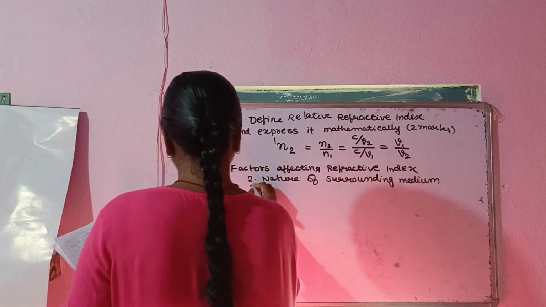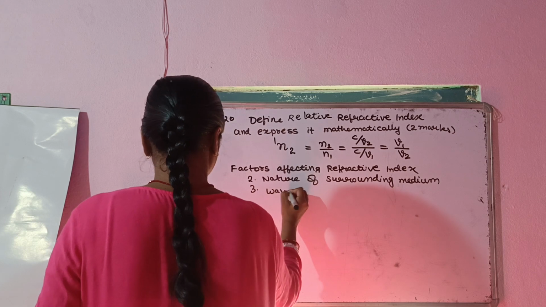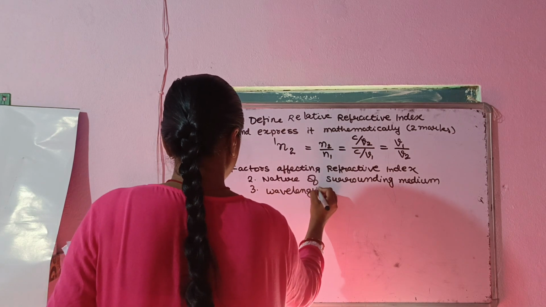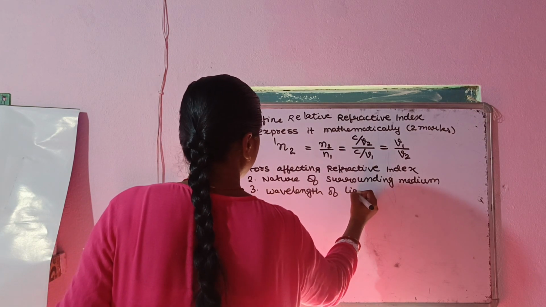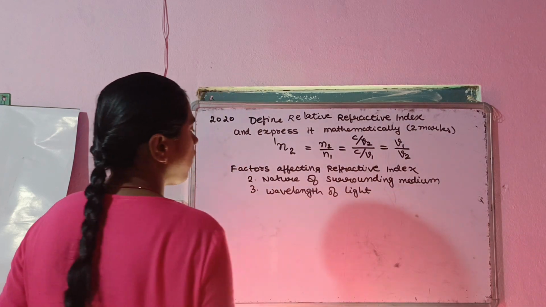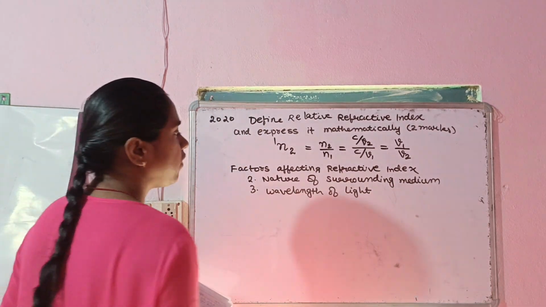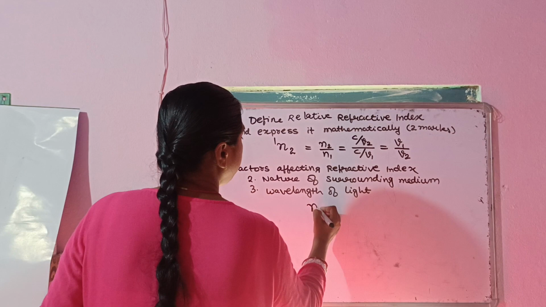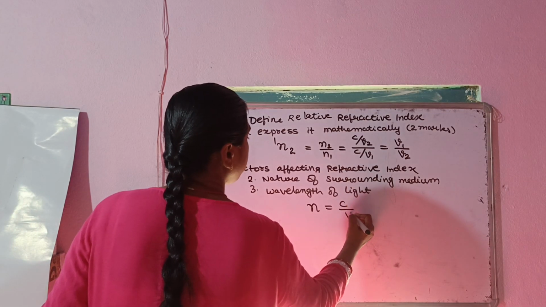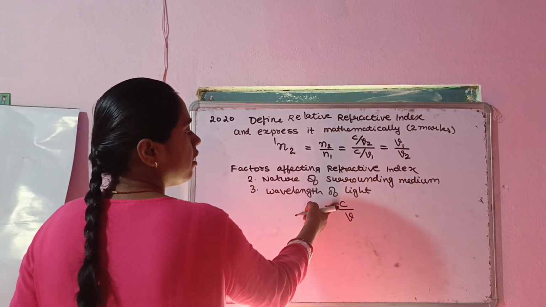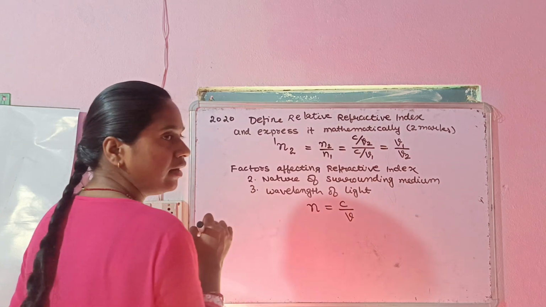The third one is wavelength of light. How do we understand this fact that the refractive index depends on the wavelength of light? I told you that n is equal to c divided by v. That is, the speed of light in vacuum divided by the speed of light in medium.